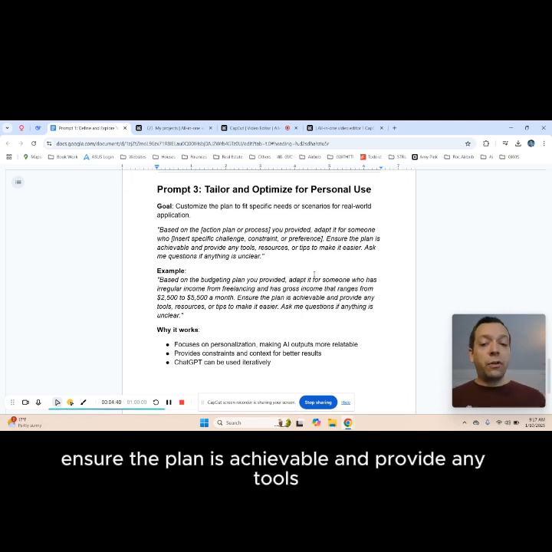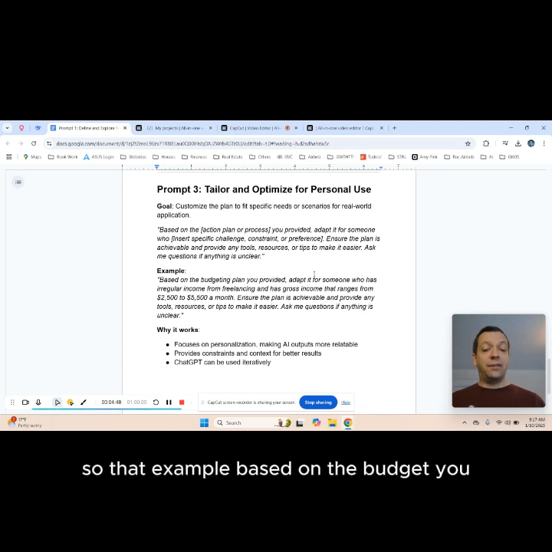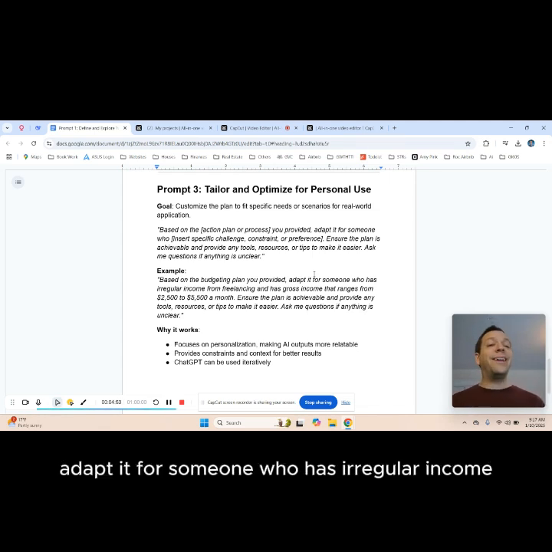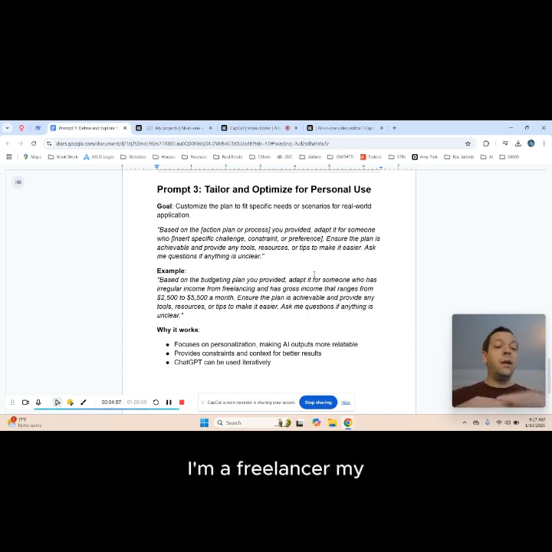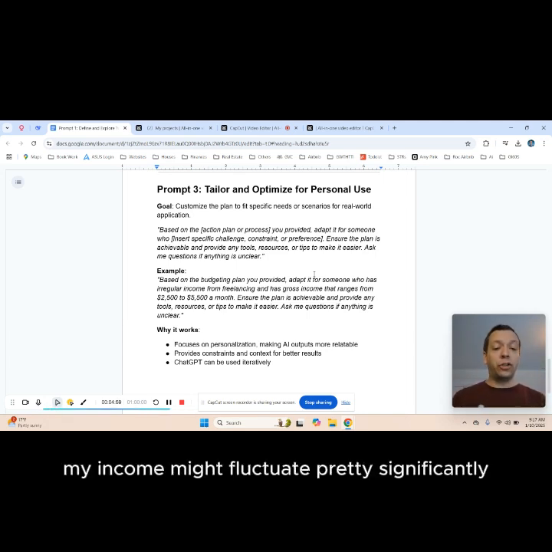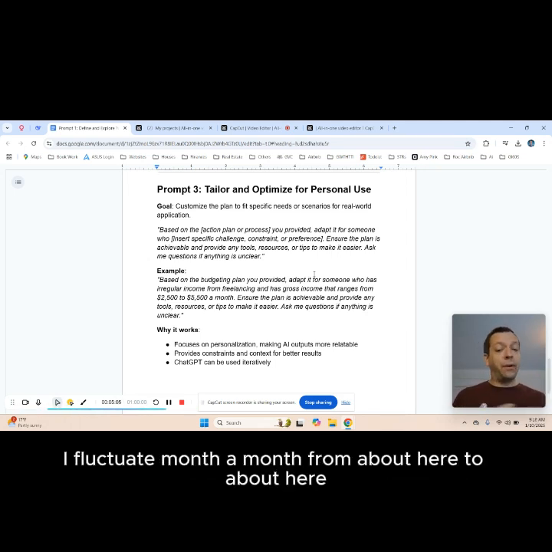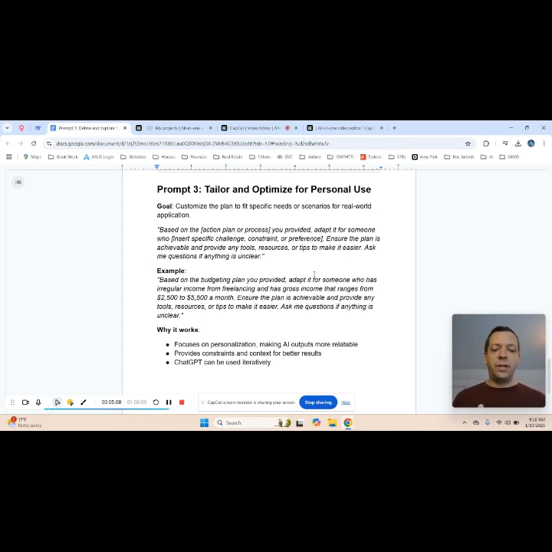Next part, ensure the plan is achievable and provide any tools, resources, or tips to make it easier. Ask me any questions if anything is unclear. So that example: based on the budgeting plan you provided, adapt it for someone who has irregular income from freelancing. That's that problem. I'm a freelancer. My income might fluctuate pretty significantly. I even give it a gross income potential. I fluctuate month to month from about here to about here. So again, we're getting more specific for ChatGPT.